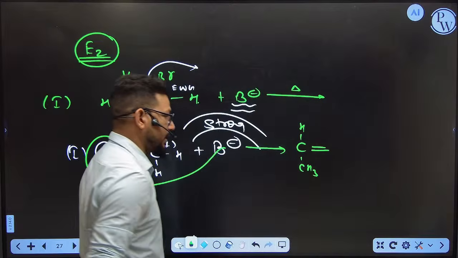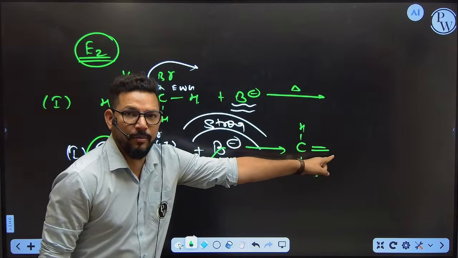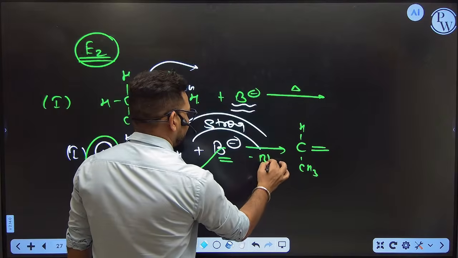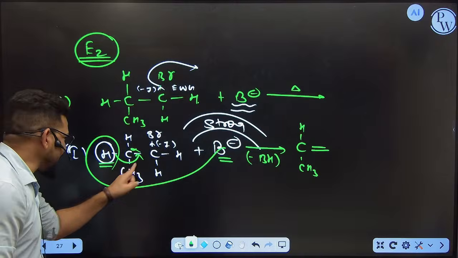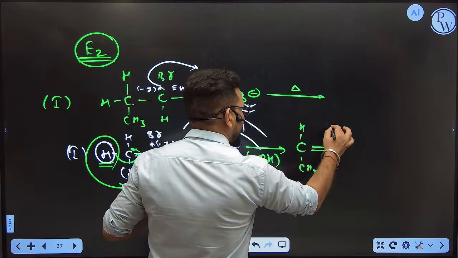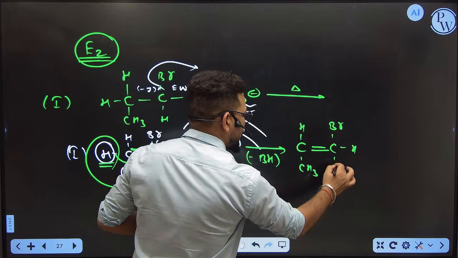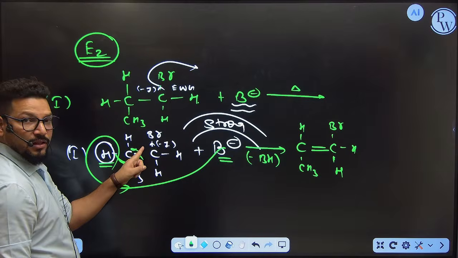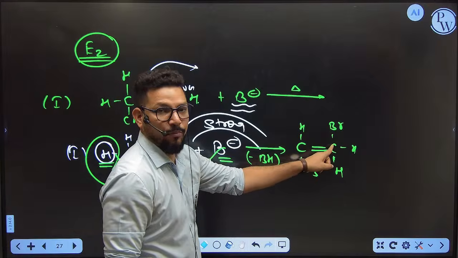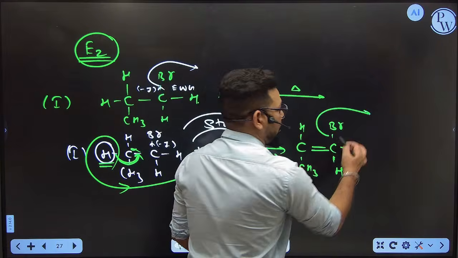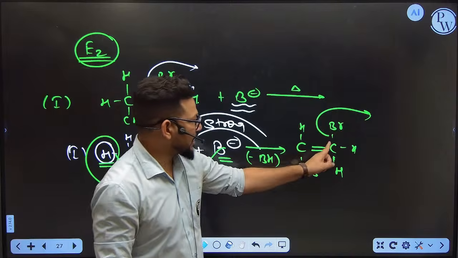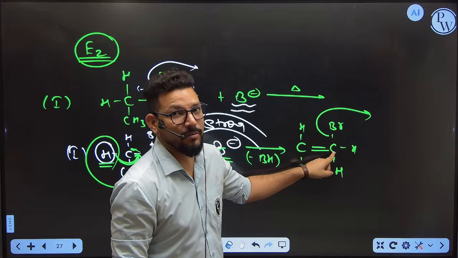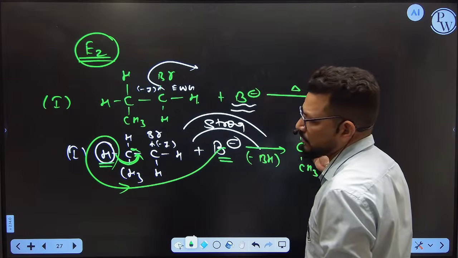CH3 double bond. You can see now, this bond is getting shifted and this carbon becomes a double bond. Okay, correct. And the base is going to take the H plus ion. It is getting released as BH. If this bond is getting shifted here, what will happen? The next carbon has bromine, CH, CH. You can see now, this carbon already has 4 bonds. If this bond is getting shifted, then the carbon would have 5 bonds, which is impossible. Now you have to release the bromine, because bromine has to be lost. Bromine knows that the carbon would have 5 bonds, which is unstable in nature. So ultimately, I am going to inspire the bromine to leave.